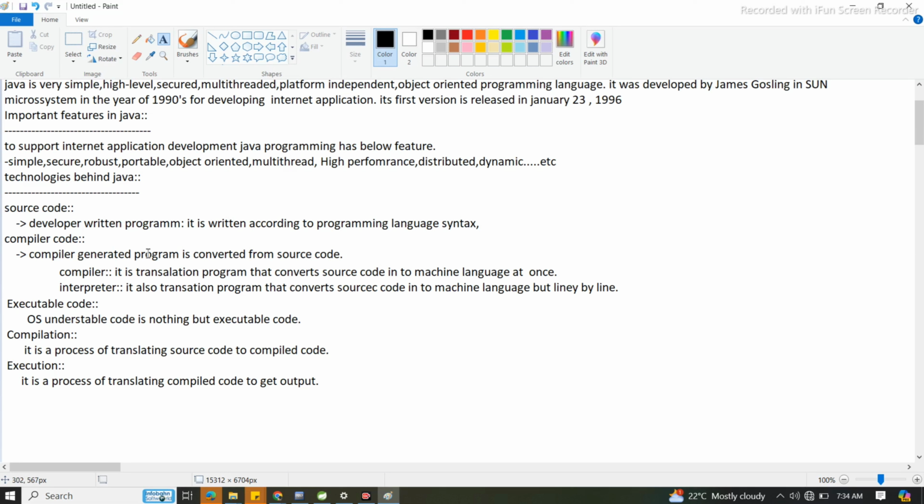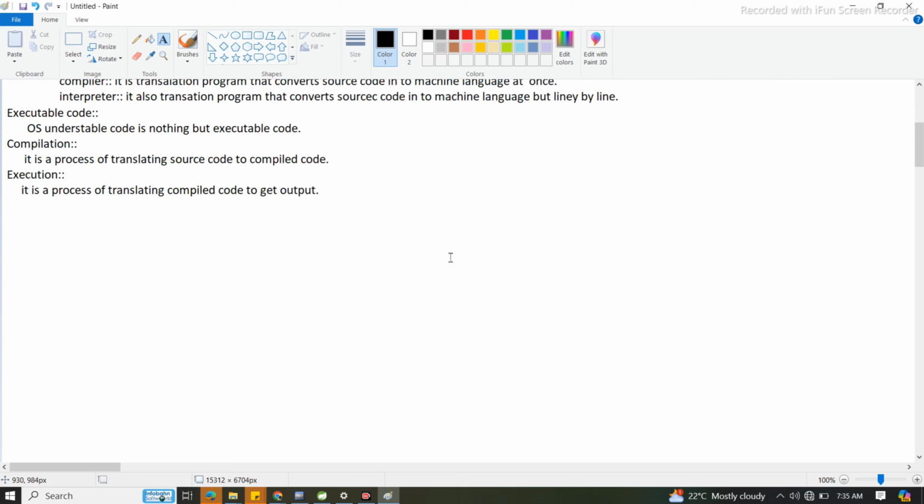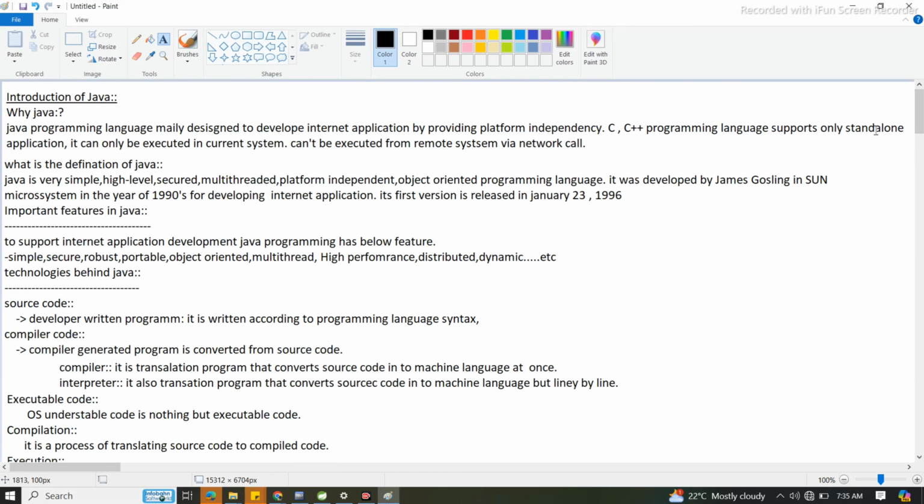Also here we have used one word: internet applications. And also here I have used only standalone applications. What is the meaning of standalone applications and internet applications? Tell me, what is the meaning of standalone applications and remote applications?